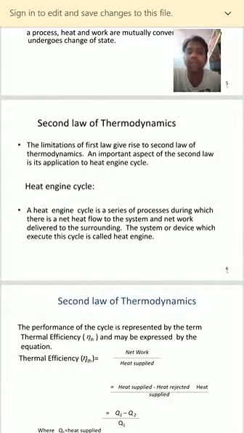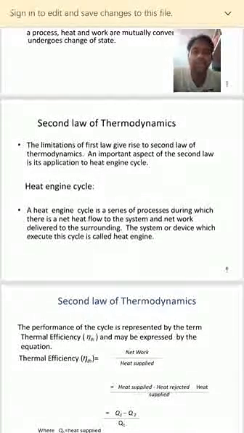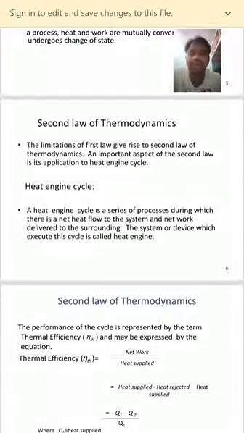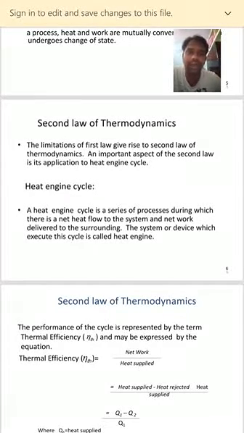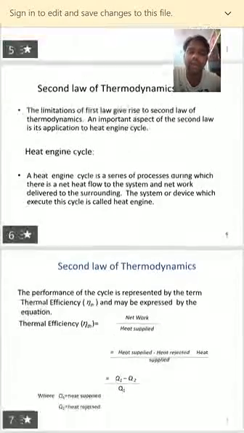So the heat engine cycle is a series of processes during which there is a net heat flow to the system and net work delivered to the surroundings. Input we are giving in terms of heat and output we are getting in terms of work during the processes. In a continuous cycle, the input in terms of heat enters the system and the output, nothing but work, is extracted from the system. So this cycle is nothing but the heat engine. The device which executes this cycle is the heat engine.